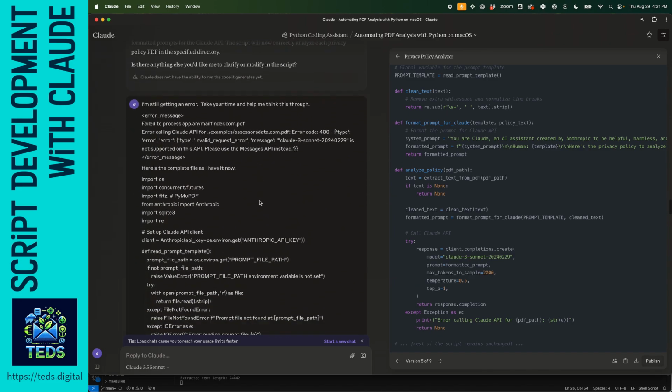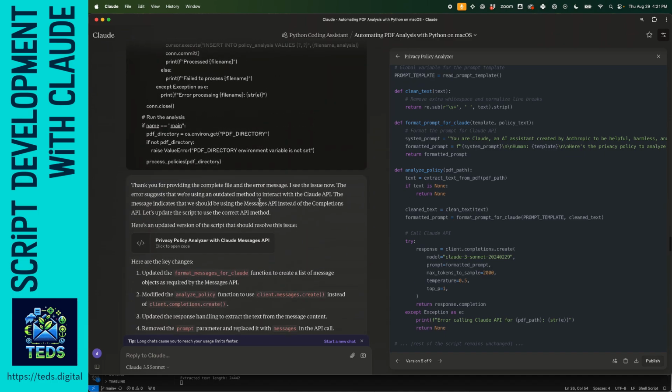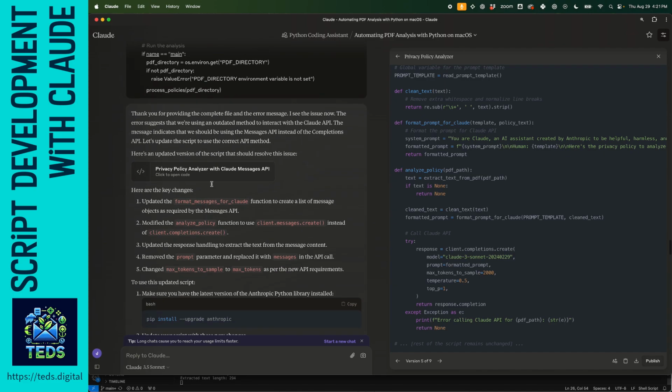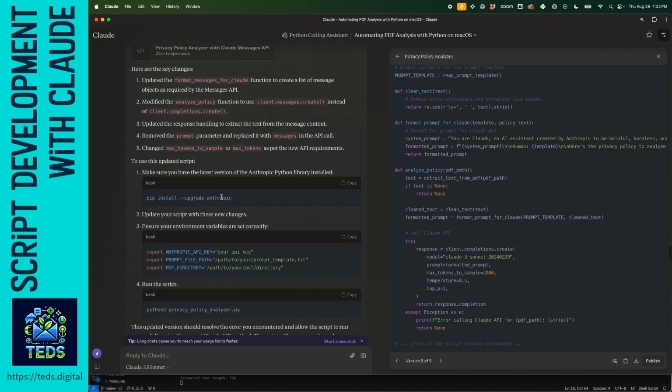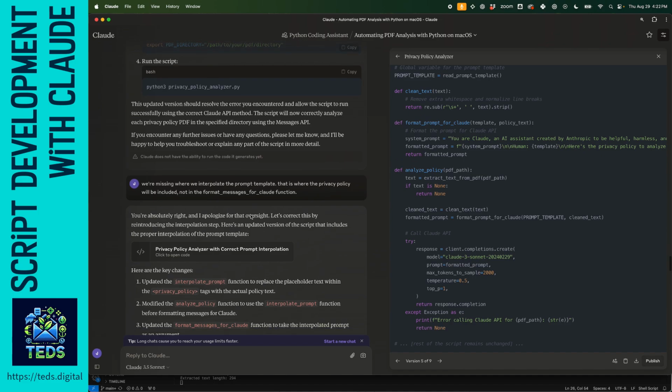So, here is another one that I got, and I pasted the contents of the full file, right? Because it was at some point just spitting out little snippets of the file and not the full file. And I thought, well, it'd be helpful just for it to have the full thing of what I'm running. So then it's like, oh, you do need to change the messaging API that you used. Apparently, I was using an older Claude API.